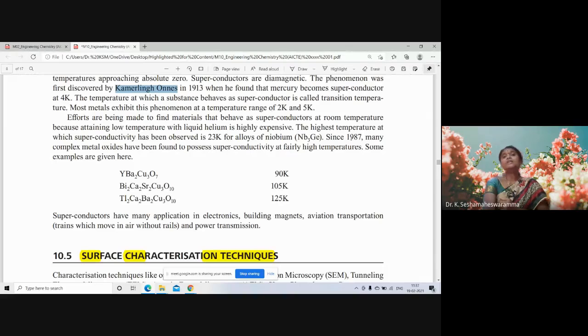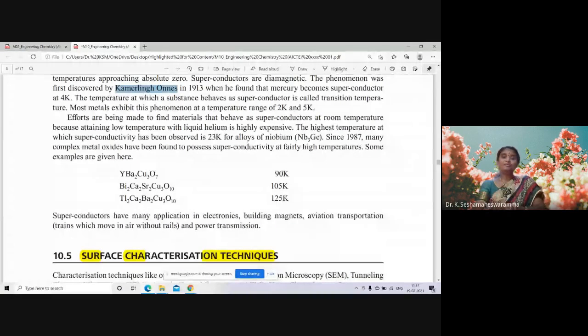Since 1987, many complex metal oxides have been found to possess superconductivity at fairly high temperatures. Example, yttrium barium copper oxide, YBa2Cu3O7 at 90 Kelvin. Bi2Ca2Sr2Cu3O10 at 105 Kelvin, more than liquid nitrogen temperature. And then thallium, Tl2Ca2Ba2Cu3O10, at 125 Kelvin.